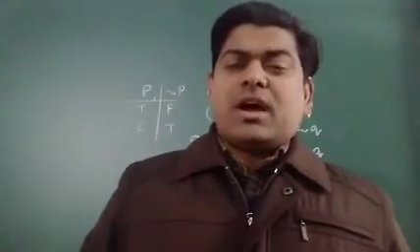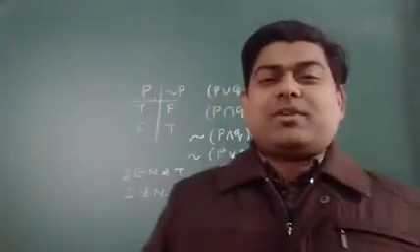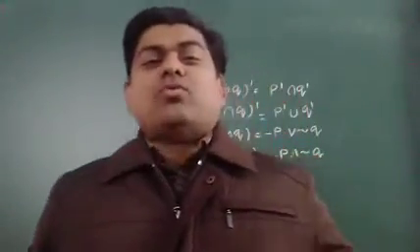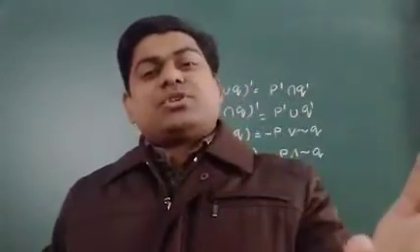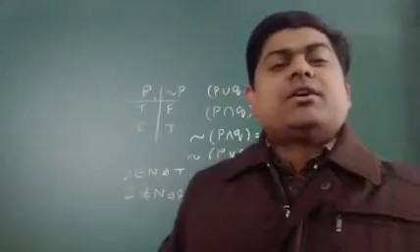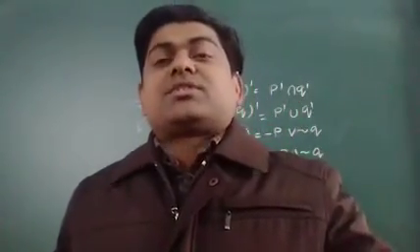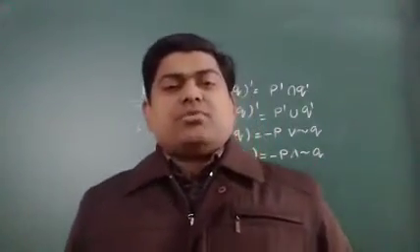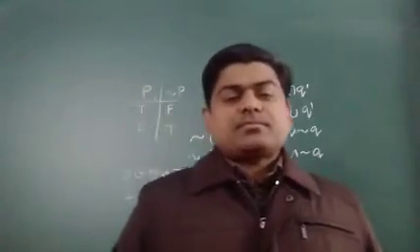Again I am repeating, if somewhere it is written root 5 is a rational number, I know very well that root 5 is not rational, so this statement is wrong and its truth value will be F. But when I write the negation, root 5 is not a rational number, or root 5 is an irrational number, the truth value of this statement will be T. You are getting what I want to say.